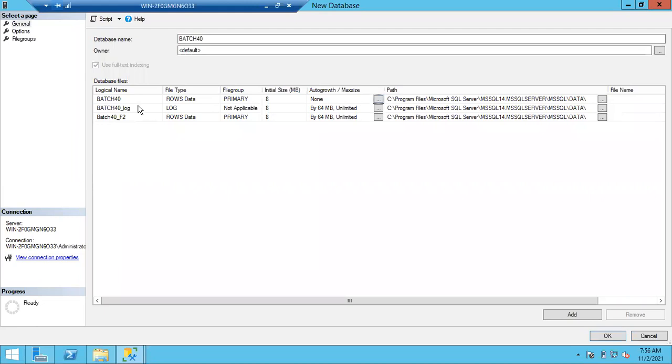See, guys, I'll tell you one thing about the log file. Log file is a temporary file. It will store the data temporarily. You will have your UPS, right? Once your power is gone, your UPS or inverter will help you until you get the power back. In the same way, your log file will behave. Log file will act as a temporary file. Whenever data is coming from the application, by default, the data will first be inserted into the log file only, not in the data file, guys.